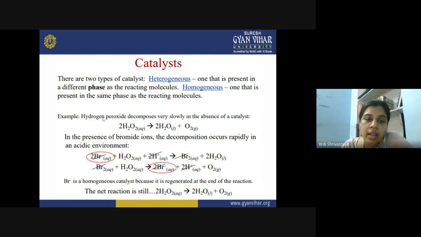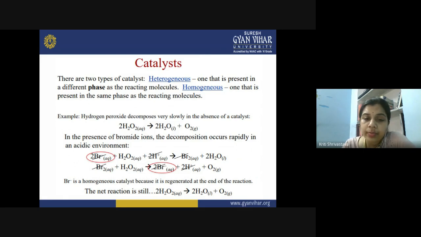For example, the hydrogen peroxide decomposes very slowly in the absence of a catalyst. But if you provide a catalyst, like the bromide ion, it can actually speed up the decomposition of hydrogen peroxide in the acidic environment. So what has changed in that environment? Let us see. The bromide ion is present in the aqueous medium and also in the acidic environment. What happens? You have 2H plus and bromide ion present along with the hydrogen peroxide.